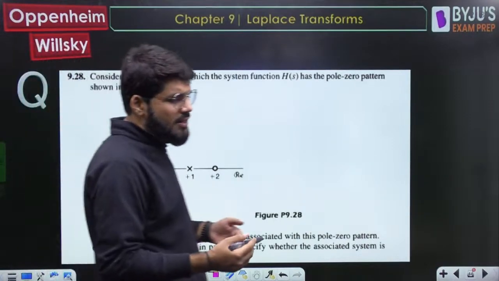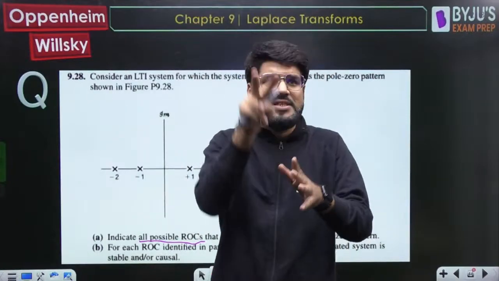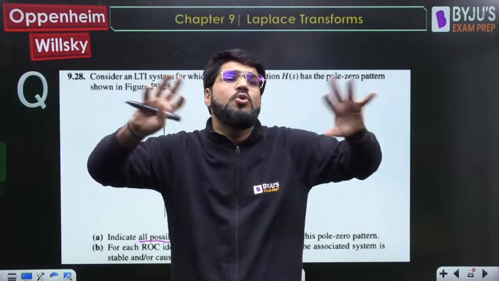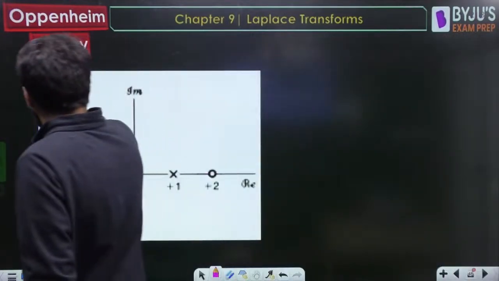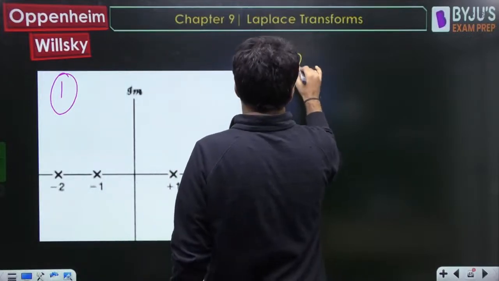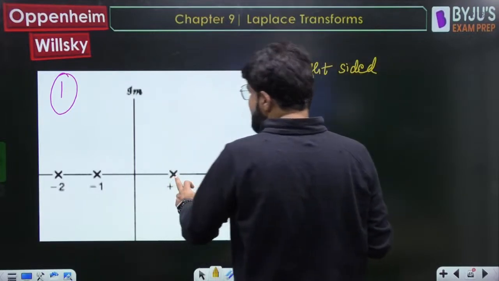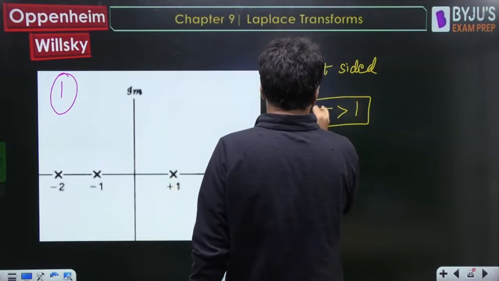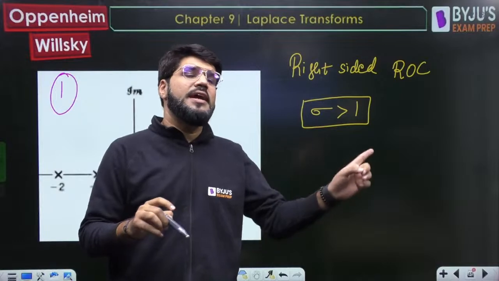Okay, so you know what are the three cases of ROC? ROC can be right-sided, or left-sided, or a strip between two poles. The last case is that the ROC is the entire s-plane, but that is only possible when you don't have any poles. Here you have poles. So first case, one by one. Case number 1: the ROC, let's take to be right-sided. Right-sided lies to the right of the rightmost pole, sigma greater than 1. A right-sided ROC will always lie to the right of the rightmost pole.